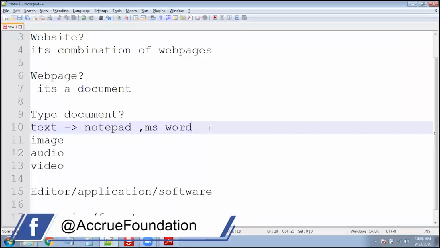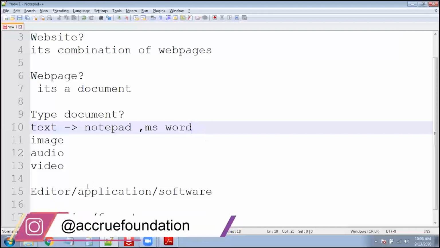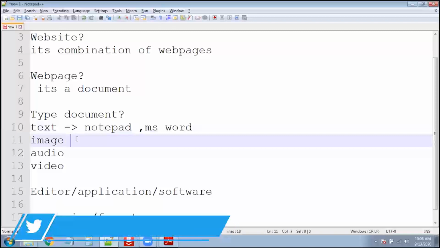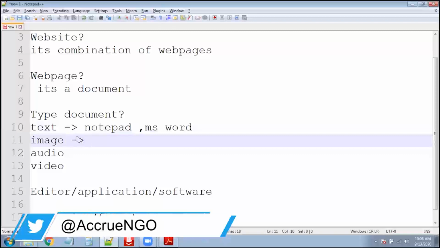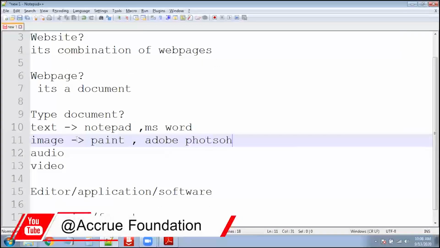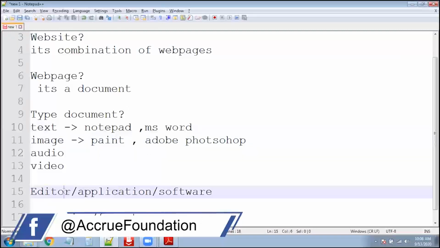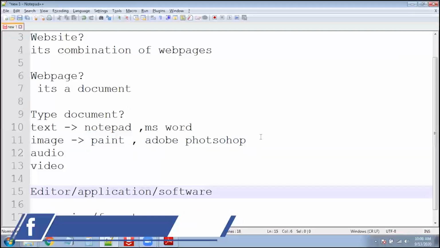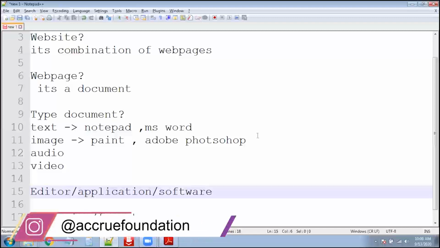These are examples where we can write our text-related documents. The same thing applies to images. We have Paint, Adobe Photoshop, and many other software. With the help of those applications, or editors, we can create that type of document.